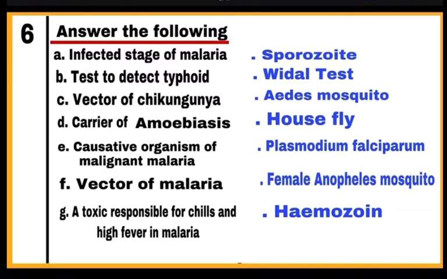E. Causative organism of malignant malaria. It is Plasmodium falciparum. F. Vector of malaria. It is female Anopheles mosquito. And G. A toxin responsible for chills and high fever in malaria. This toxin is hemozoin.